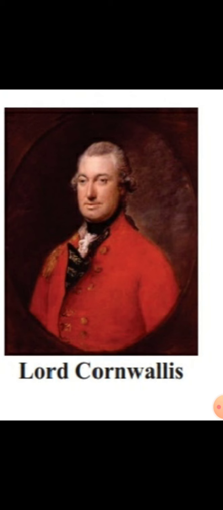Then the salient features of the Permanent Settlement. The Zamindars were recognized as the owners of land as long as they paid their revenue to the East India Company regularly. The Zamindars acted as the agent of the government for the collection of revenue from the cultivators. The amount of revenue that the Zamindars had to pay to the Company was firmly fixed and would not be raised under any circumstances. They gave 10/11 of the revenue collected by them from the cultivators to the government.